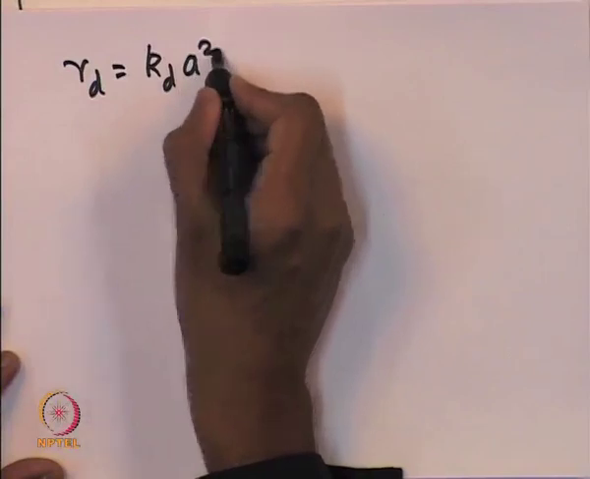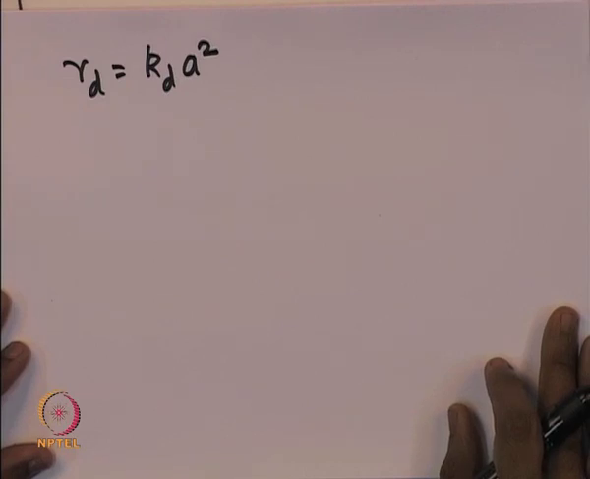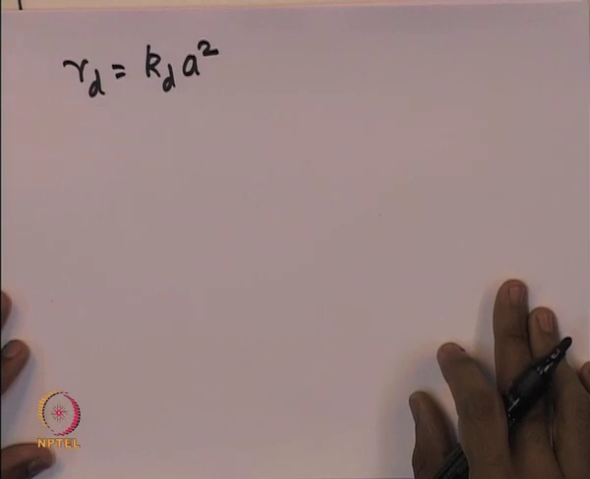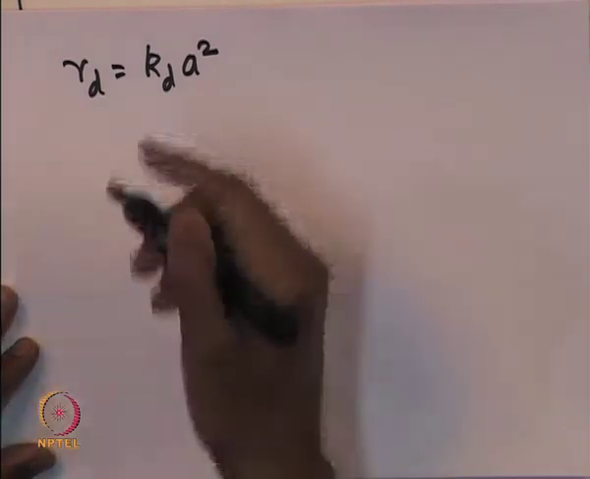So, if you stare at the decay rate law, which is R d equal to kd into a square, we said that the sintering can be reduced if the reaction can be conducted at a temperature which is about 40% of the melting temperature of the solid. So, why is it a function of temperature? If we look at the